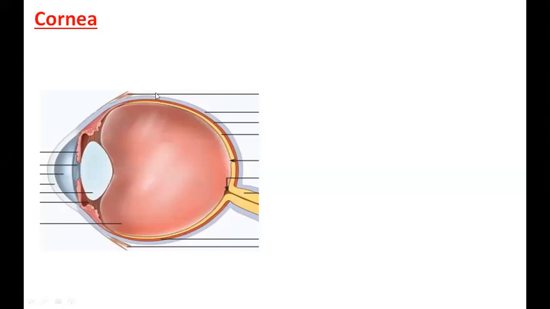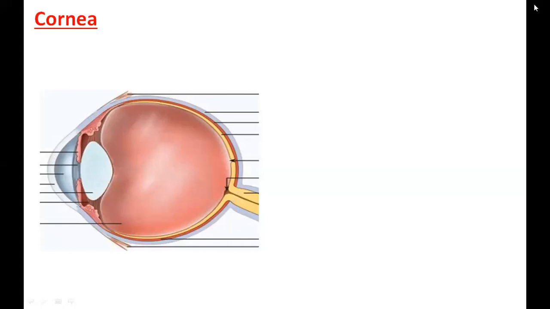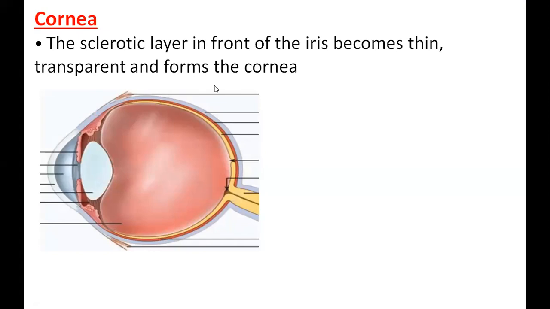So the behind portion, it's the sclera, and this front portion, it becomes the cornea. At last again, I will show the board before erasing, then you will understand again. So what does this cornea do? The sclera was white, no? The sclerotic layer in front of the iris becomes thin and transparent and forms the cornea. That's all. It becomes thin, it becomes transparent, and it becomes the cornea.